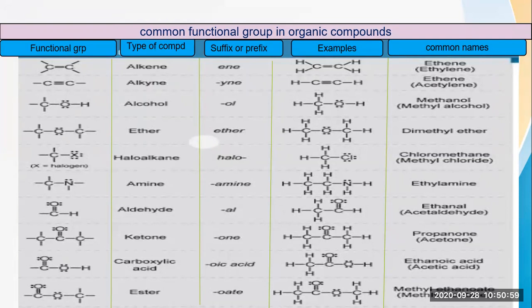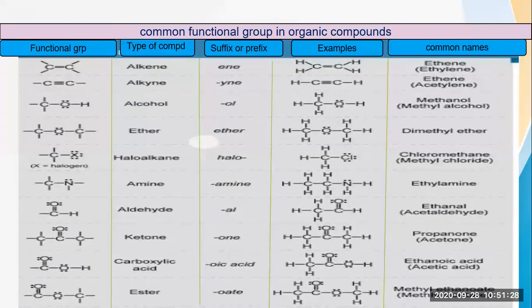So likewise, whenever that OH group is attached, then you can say it is an alcoholic group, or the suffix you have to add after the root word is OL. So here an example is given. Now see here, CH3 is there on the left hand side, and to that carbon an OH group is attached. So here CH3 means methyl group. So meth you have to write, and that suffix OL, that is methanol. You have to write like this.